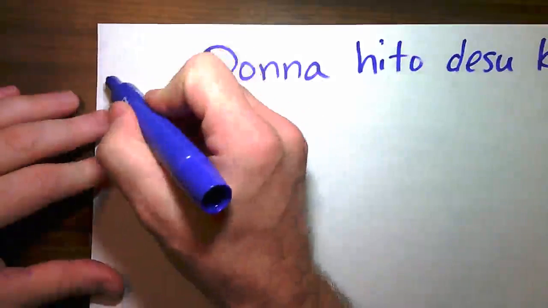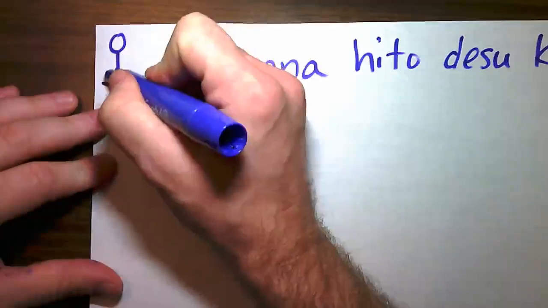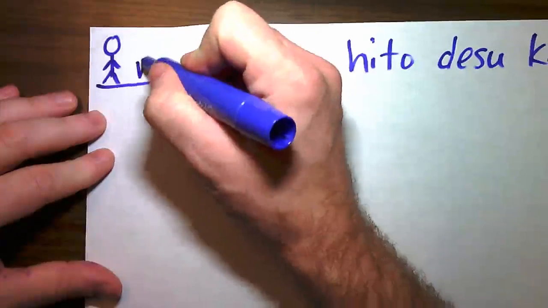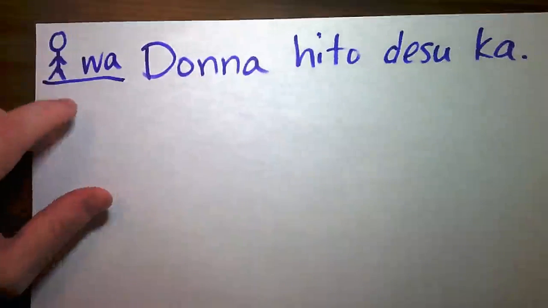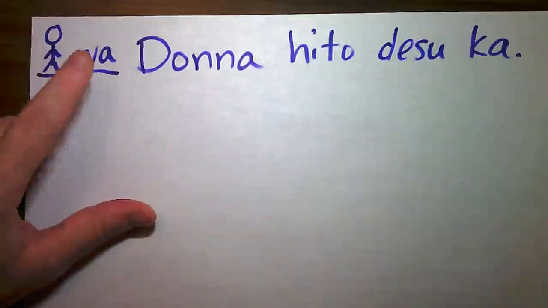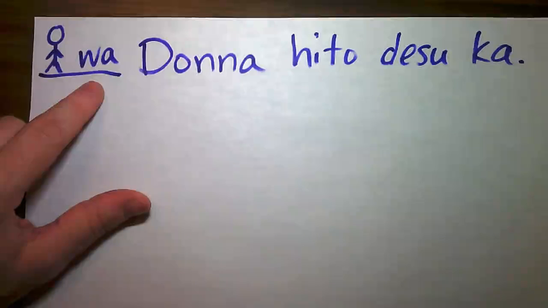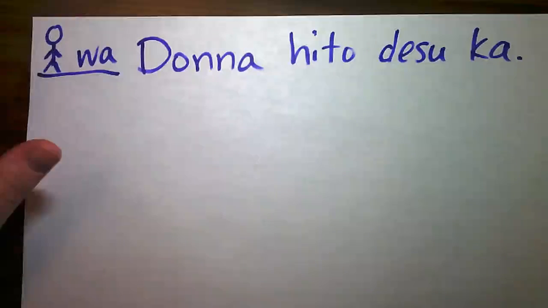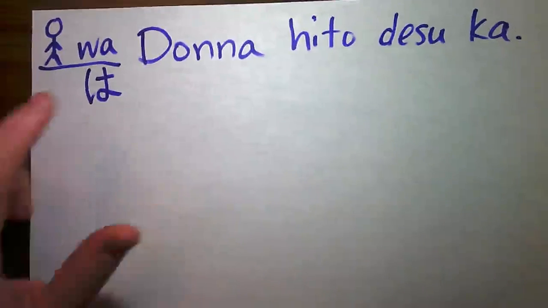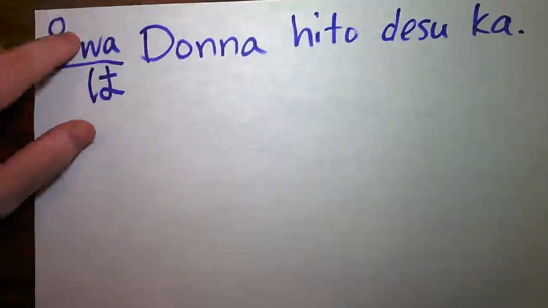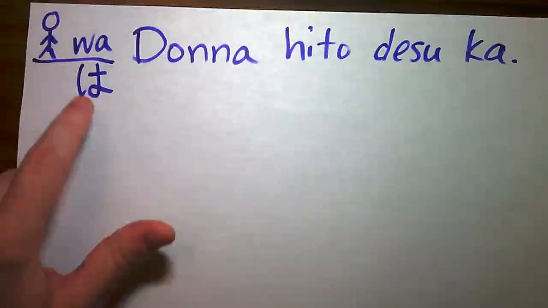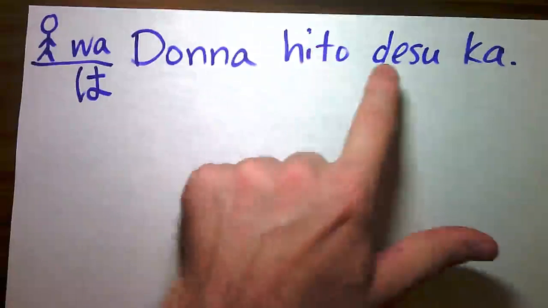So what we can put in the front is something referring to a person, like their name, and our particle, wa. Now pause this video and write in the air with your finger the hiragana for wa that you're going to use right here. Go ahead and pause. All right. Did you write that hiragana? We need ha here for wa because here wa is acting as the particle wa. So we're going to use this one. So person wa donna hito desu ka?